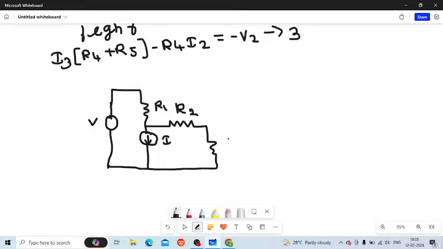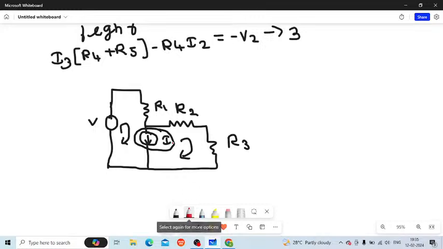Here, what is going to happen? You can see that there are two meshes present, this is one mesh and this is one mesh. In between these two meshes there is one current present, and that current I call a super mesh current. And this is called a super mesh because there is a current in between the two meshes. You take two equations, wherein one equation is for one single mesh and the other equation is for a super mesh. Two meshes clubbed together form a super mesh because there is a current in between the two meshes.